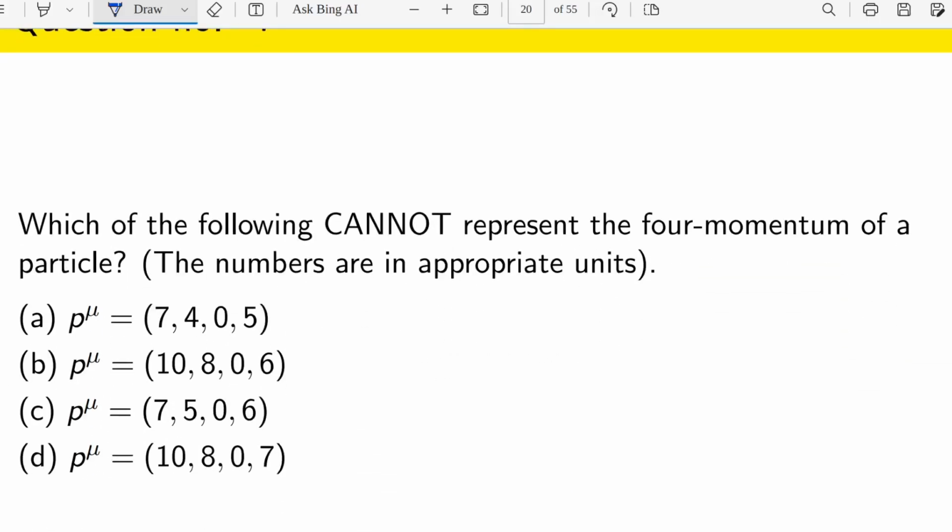This expression can be a 4 momentum. But in that question they are asking which one will not be the 4 momentum of the particle. So that means A will not be the answer. A is a 4 momentum, but they are asking which one cannot be a 4 momentum. So now coming to B,